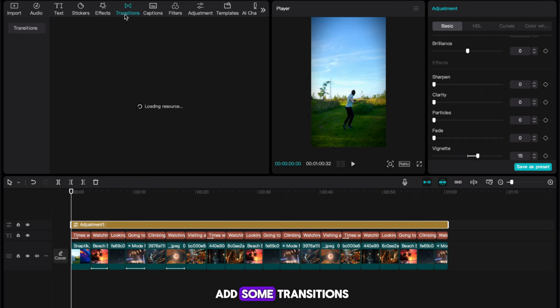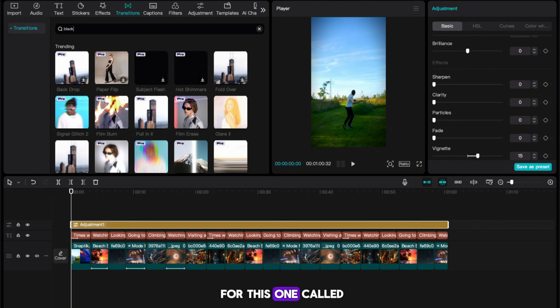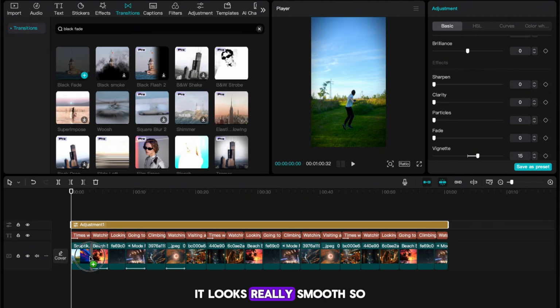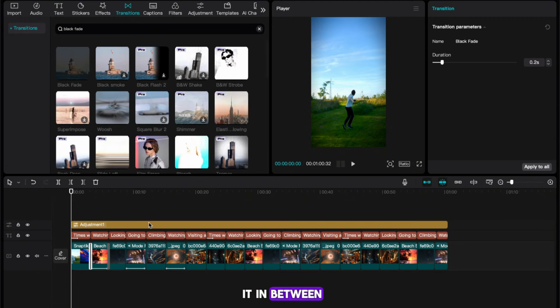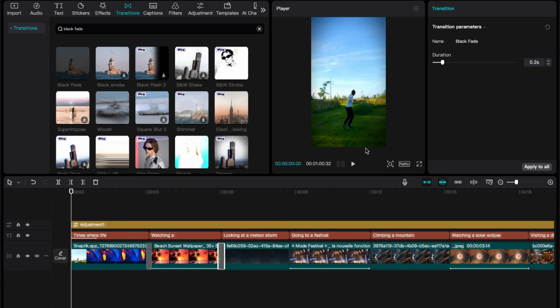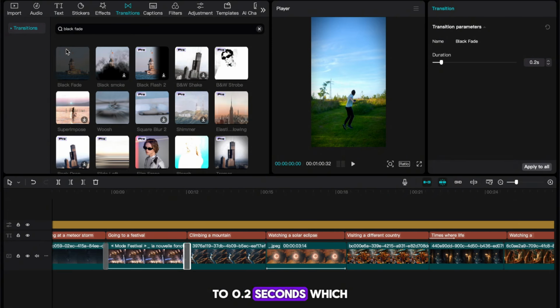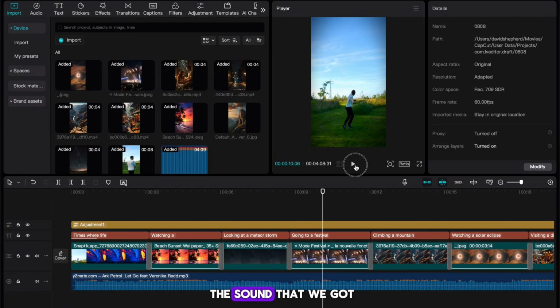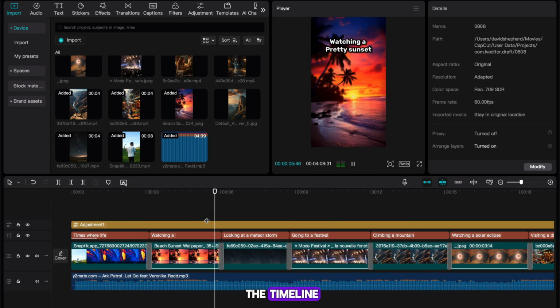I'm now going to add some transitions. Hit the Transitions tab, and you want to search for this one called Black Fade. It looks really smooth, so you need to add it in between every image on our timeline. You also want to set the duration in the top right to 0.2 seconds, which I've found to be the perfect time. We now want to add the sound that we got, so drag it into the timeline.